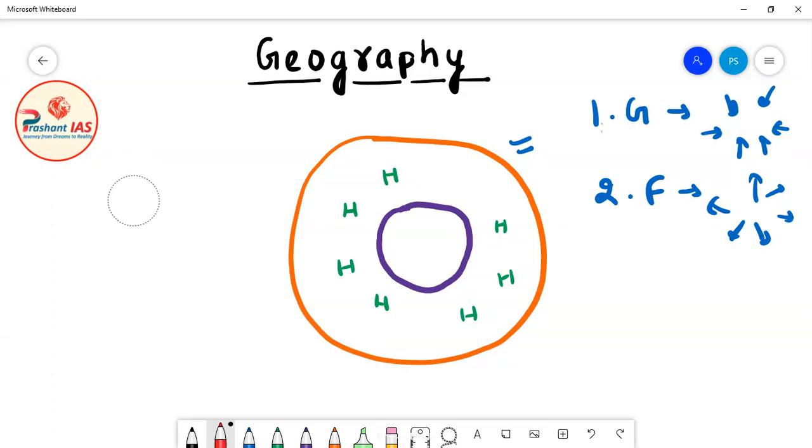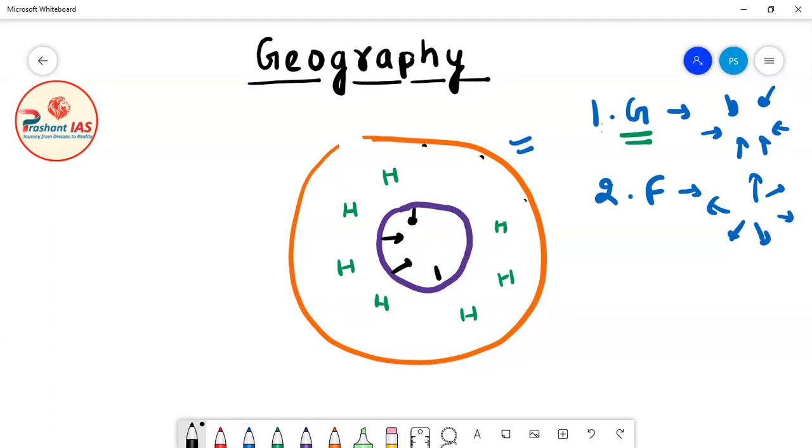Gravitational force is the force which comes into play due to the mass of an object, and the sun has mass. So this gravitational force is continuously trying to compress the star.